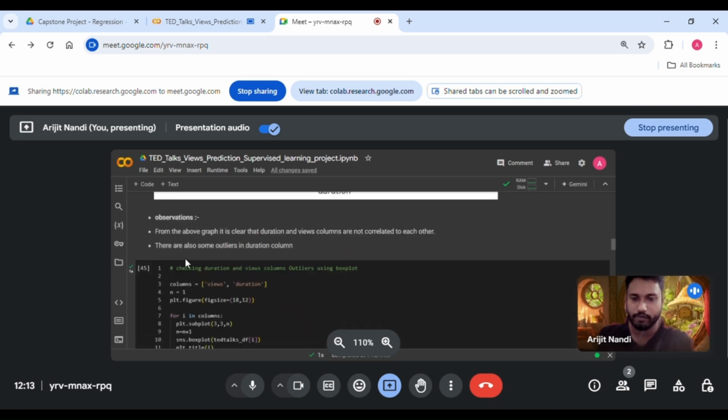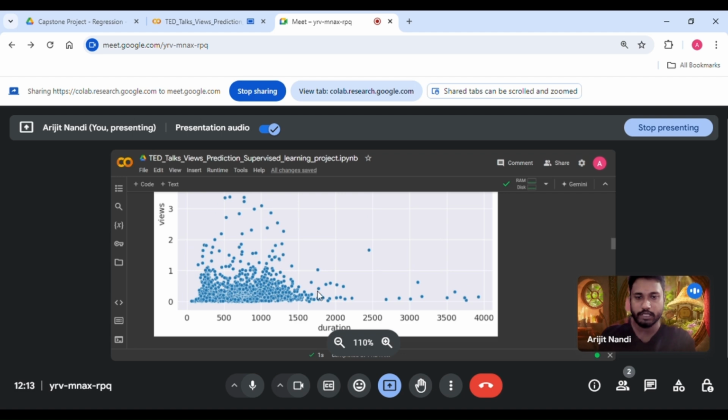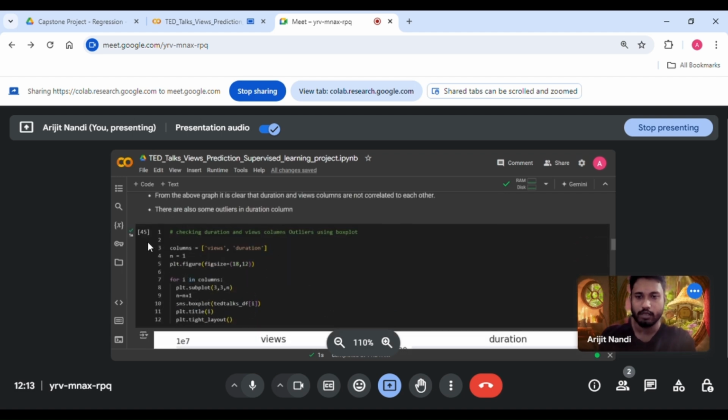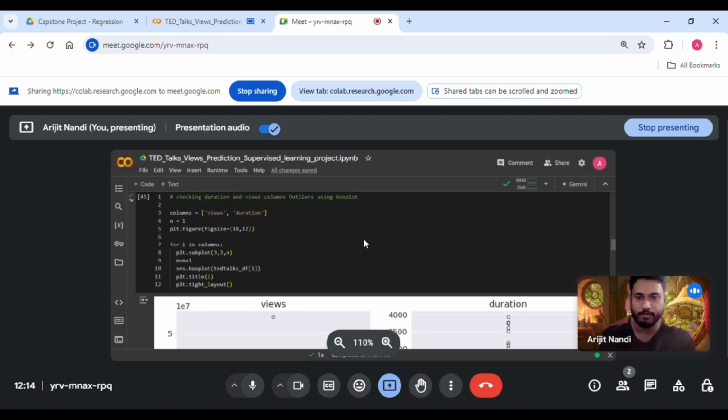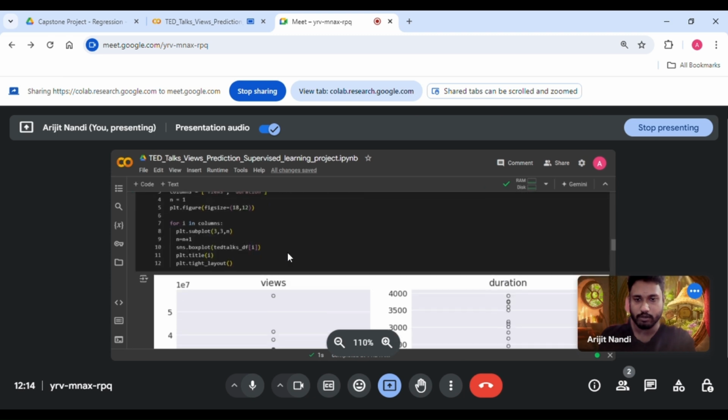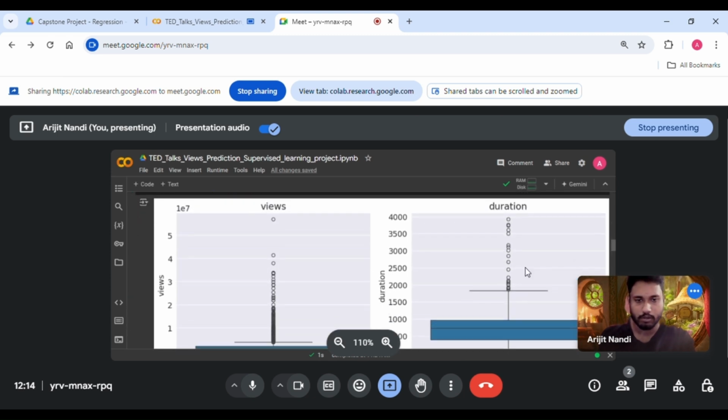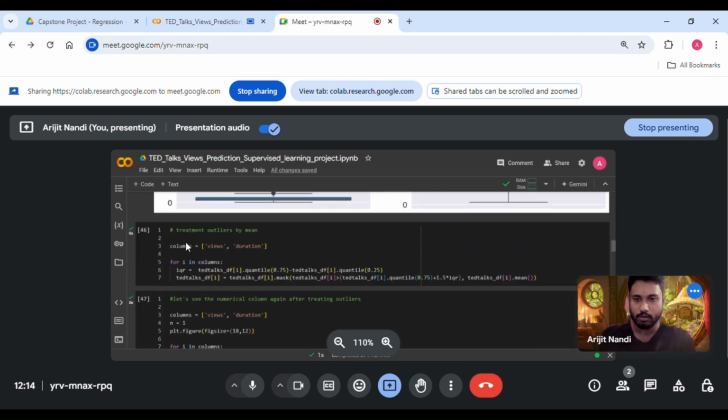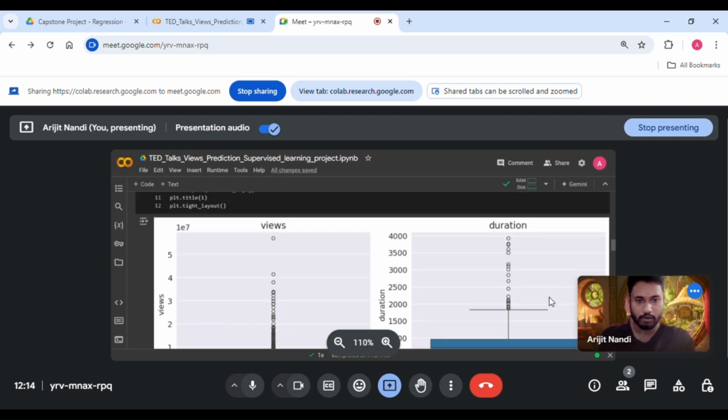What are the observations which I have got? From the above graph, it is clear that the duration and views columns are not correlated to each other. There are also some outliers in the duration column. Okay, checking the duration and views outliers using a box plot. So you can see in views and in duration, the outliers over here.